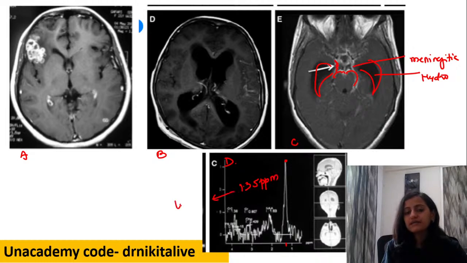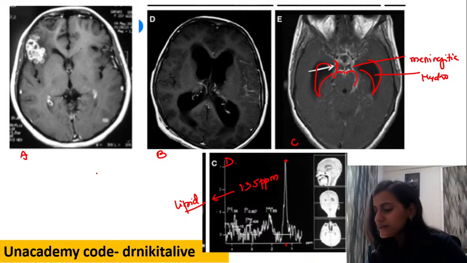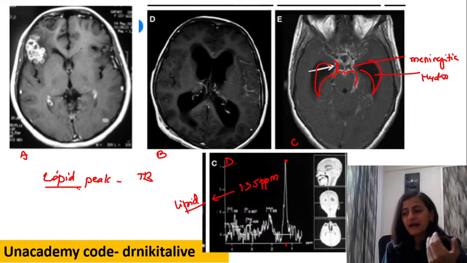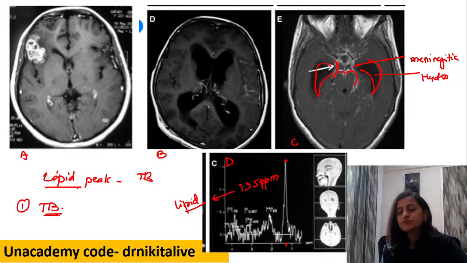If you see the peak, that is the lipid peak. So please remember that. Please remember that it is your lipid peak that is seen with tuberculosis. Why lipid peak? Because TB mycobacterium has that mycolipid wall. So this is the first infection that we have seen, that is tuberculosis.